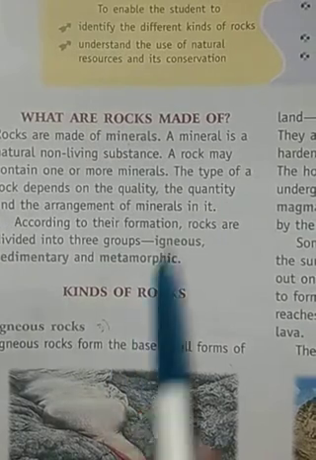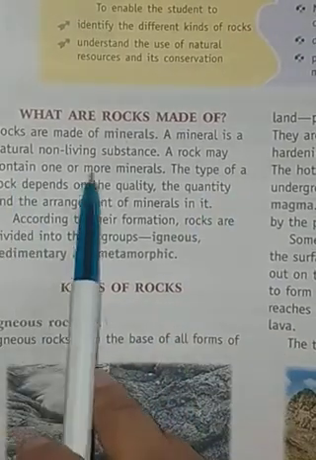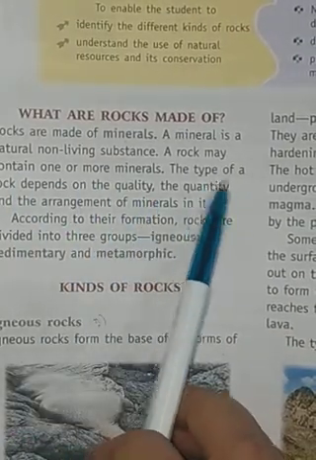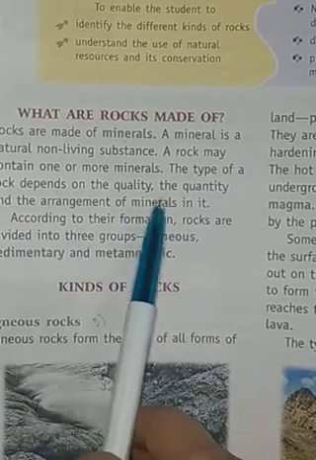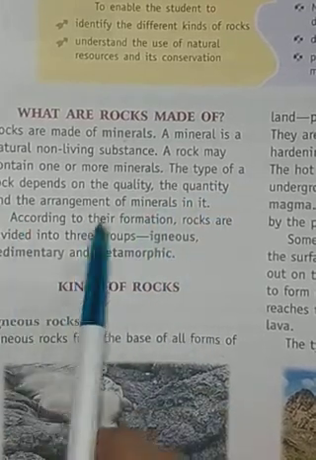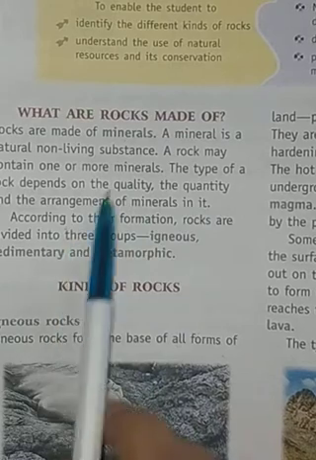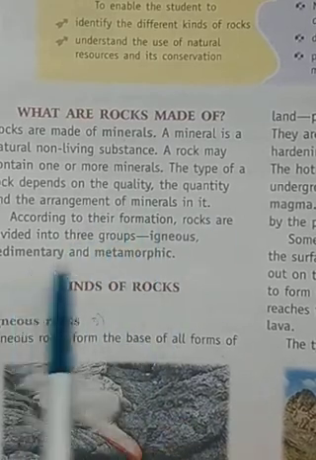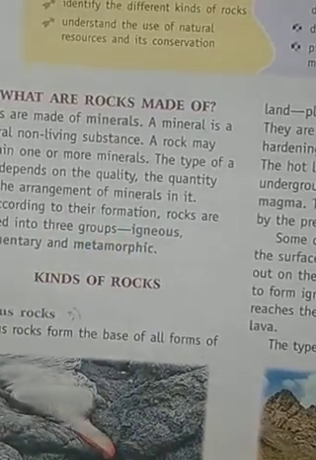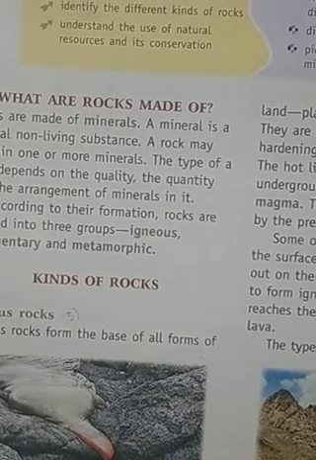A rock may contain one or more minerals. The type of rock depends on the quality, quantity and arrangement of minerals in it. According to the formation of rocks, it is of three types. So first of all, coming to the rocks, rocks are made up of which things?